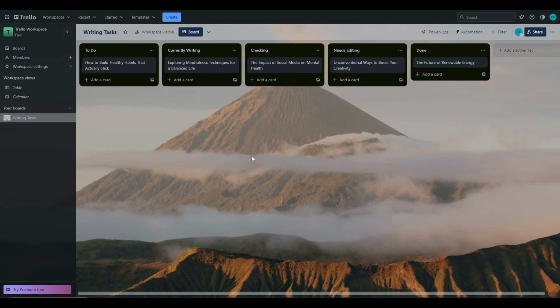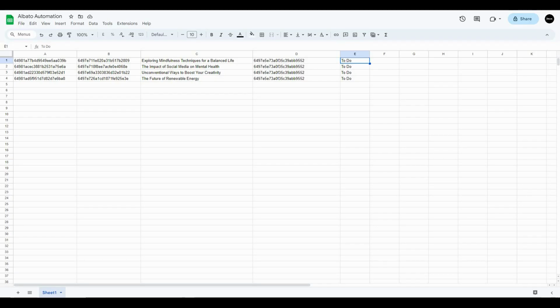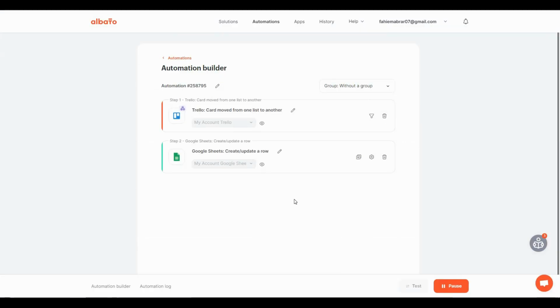Now let's see if anything has changed on the spreadsheet. So as you can see, the automation is working perfectly. All of them are appearing in a very decorative manner, and all of the columns are getting their proper information without any issues. So once again, I'm back to the automation builder.